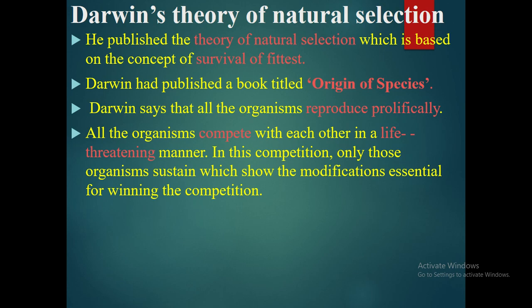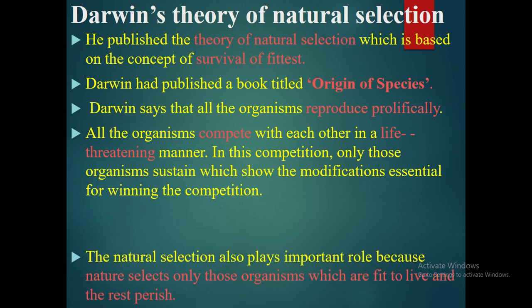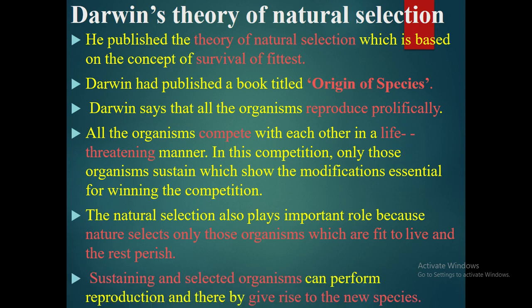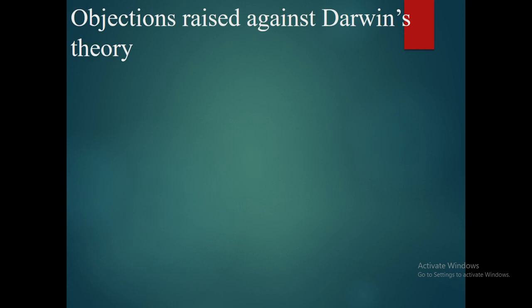So in nature, all the living organisms are competing with each other for resources, food, etc. Natural selection also plays an important role because nature selects only those organisms which are fit to live and the rest perish. And those that are selected will perform reproduction and give rise to the new species.